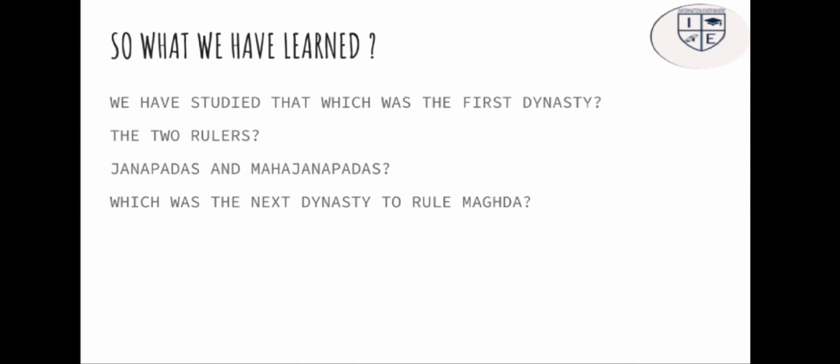So what have we learned? We have studied which was the first dynasty to rule Maghda. Second, the two rulers of that dynasty. Third, Janpadas and Mahajanpadas. And fourth, which was the next dynasty to rule Maghda.